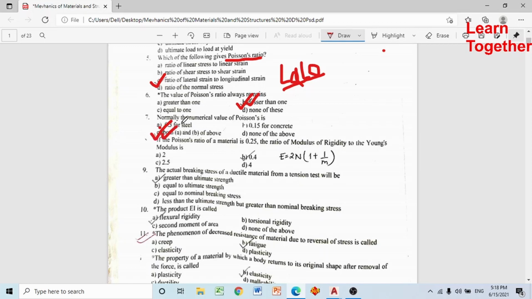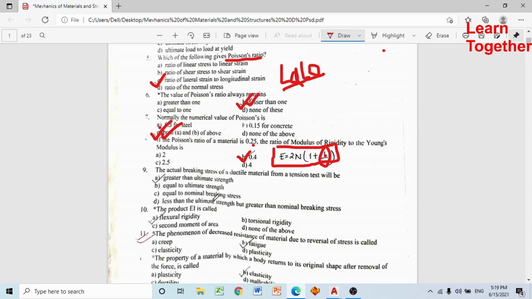If the Poisson's ratio of a material is 0.25, the ratio of modulus of rigidity to the Young's modulus is 0.4. Your relation is E = 2N(1 + 1/m). 1/m भनेको चाहिँ Poisson's ratio हो. यो Poisson's ratio यहाँ हाल्ने हो भने अनि E by N गर्ने 2.5 and 0.4 हुन्छ.